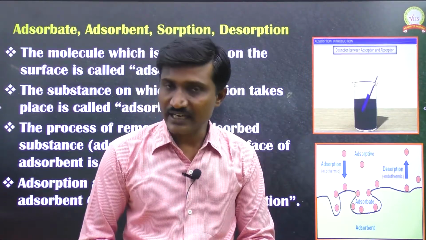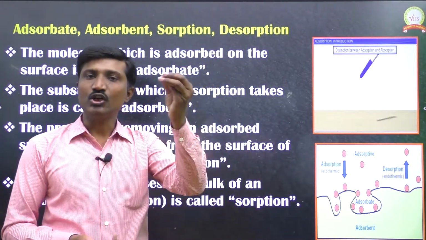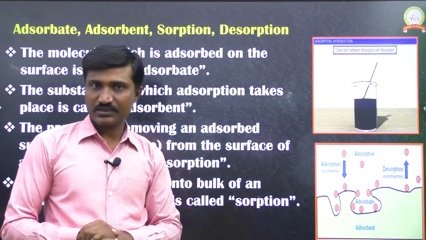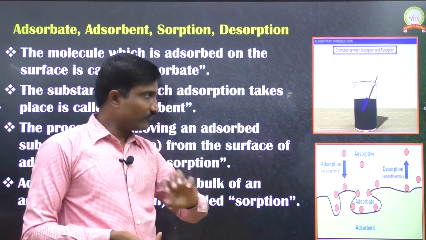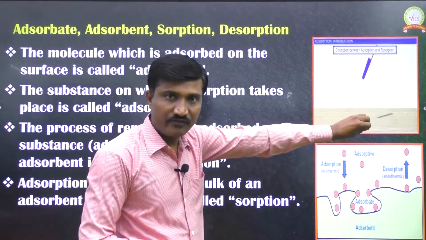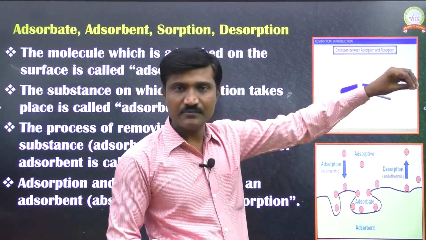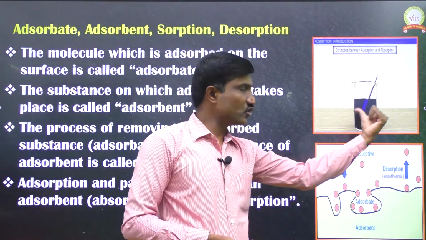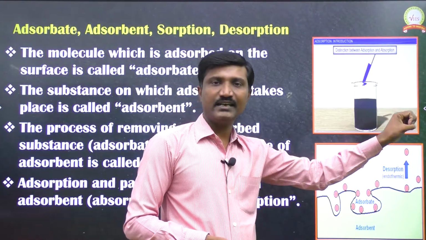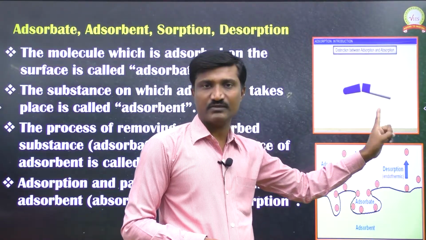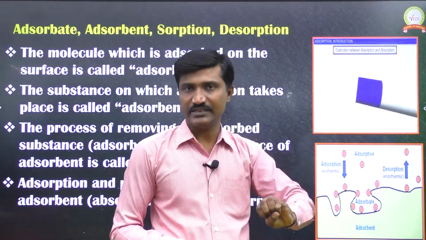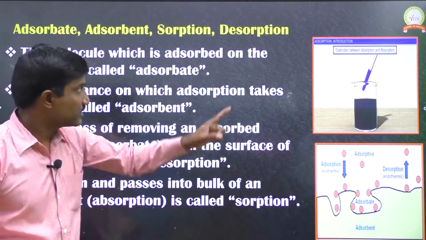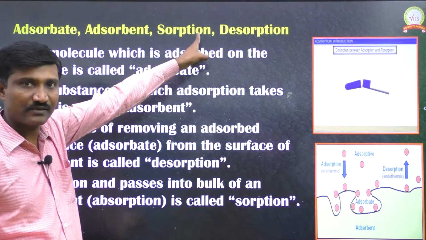In a chemical reaction, first adsorption happens, and after that they convert to the product. Here, when we dip the chalk paste, water molecules enter inside and ink particles occupy the surface. Both processes take place simultaneously. That's why dipping of chalk paste in colored ink is an example of sorption, where adsorption and absorption both take place.